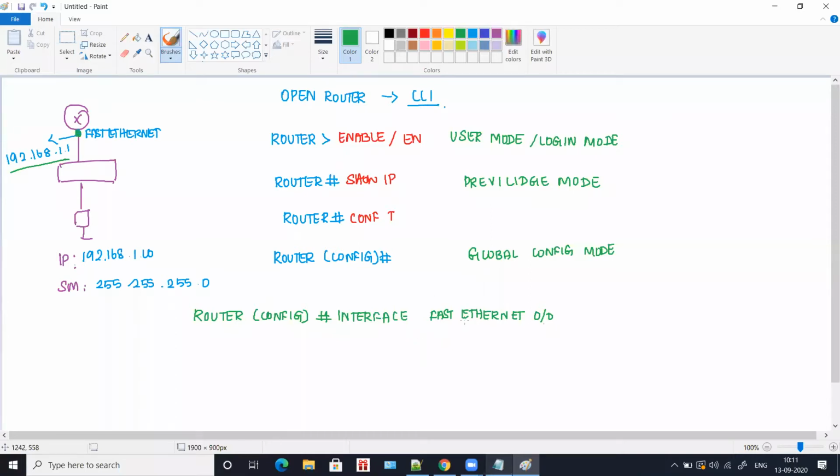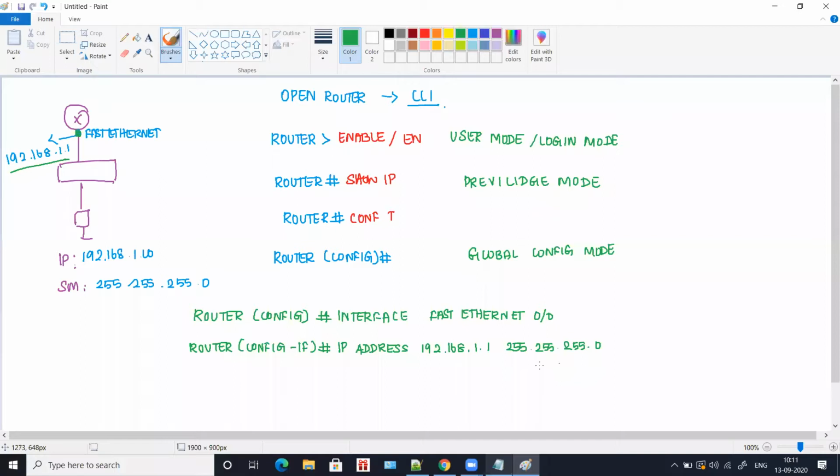Now once you have chosen the interface and hit enter, on the next line the router configuration will look something like this: router config hyphen if, and then it will wait for you to write the next command. Now here you're going to write the IP address. So we'll type ip address, and we'll give the IP address as 192.168.1.1, space, and you will give the subnet mask as 255.255.255.0.